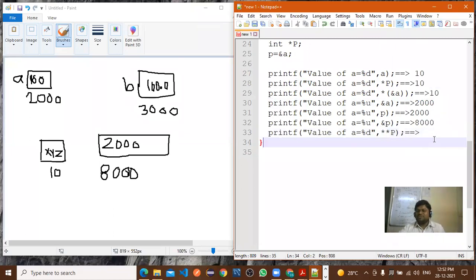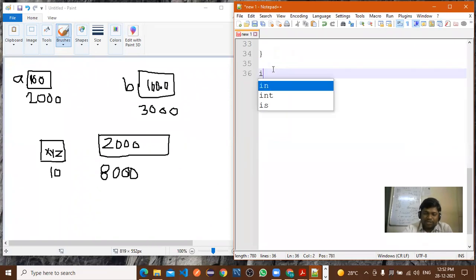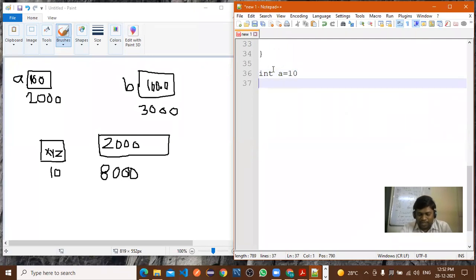Now what is the answer of this? Cancel. Or we'll do one thing, we'll take a separate example for this. Suppose int A is equal to 10. Int A is equal to 10, right?